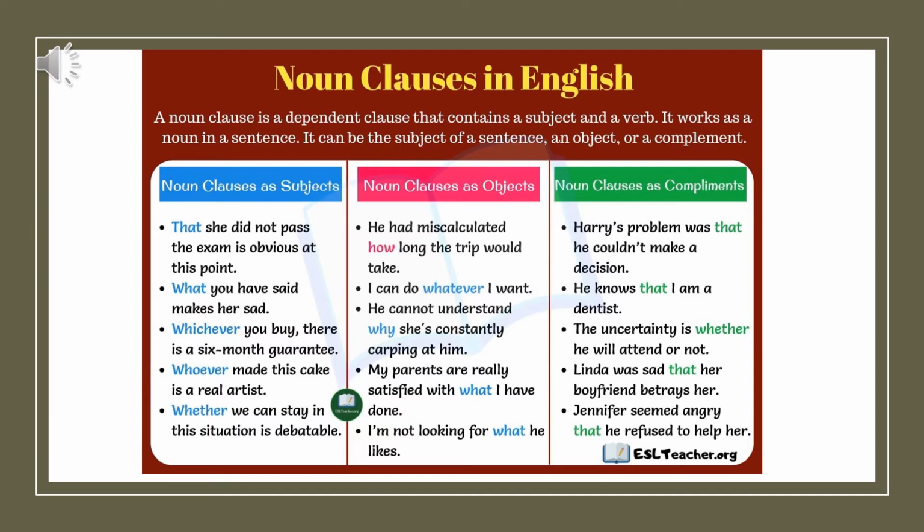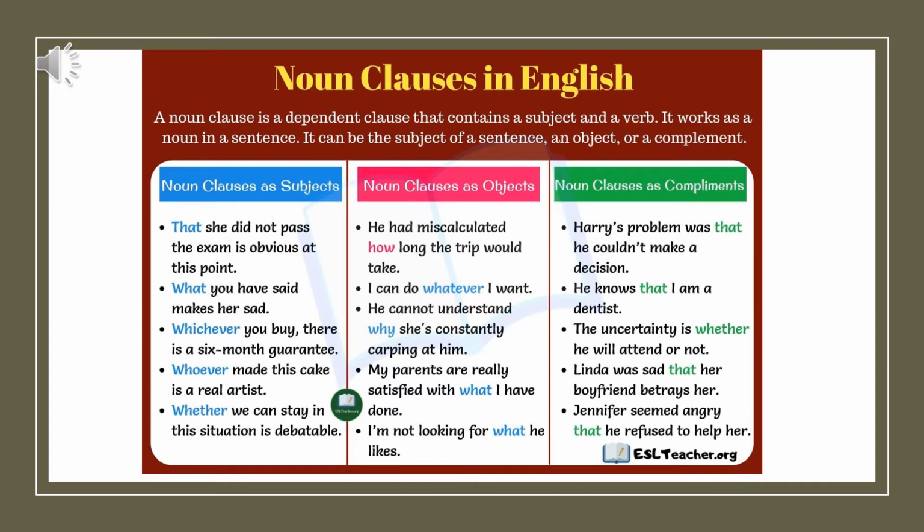In the pink chart in the middle, we have noun clauses working as objects after the verb, or receiving the action. Look at the example. He had miscalculated how long the trip would take. How long the trip would take is my noun clause. I can do whatever I want. That whatever I want is my clause receiving the action.